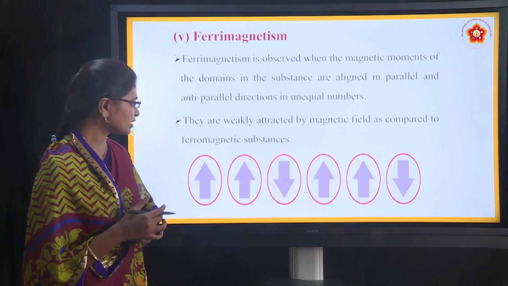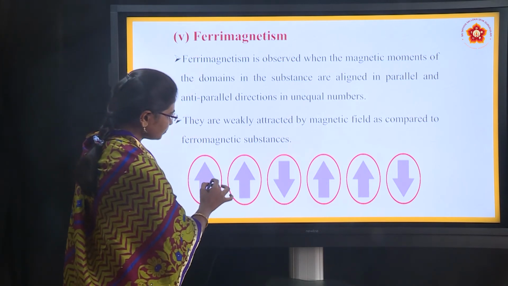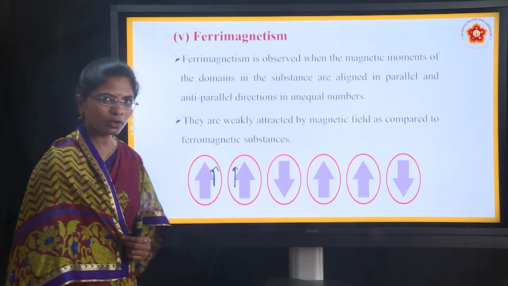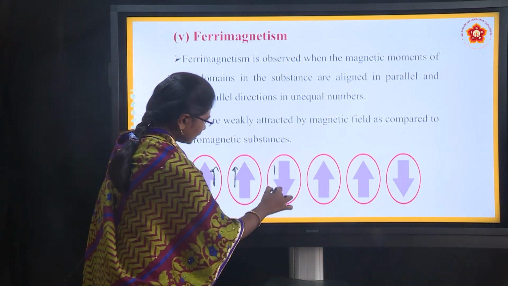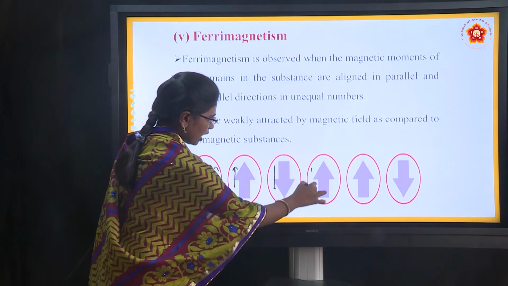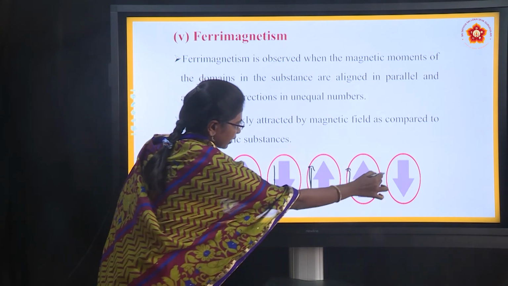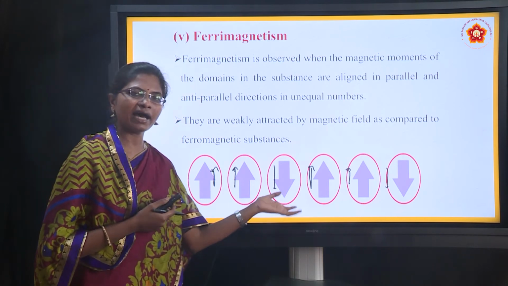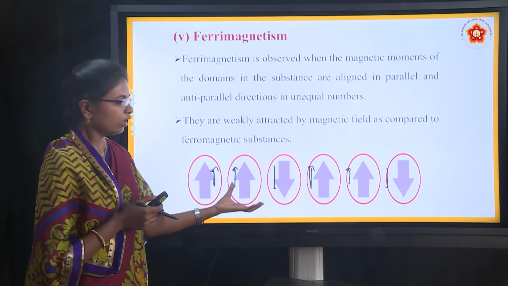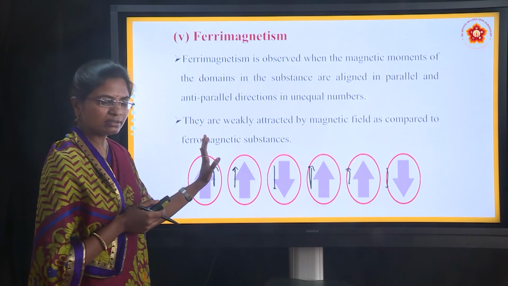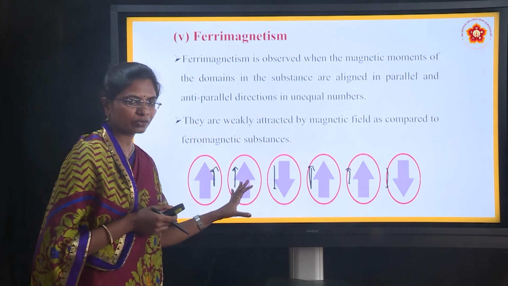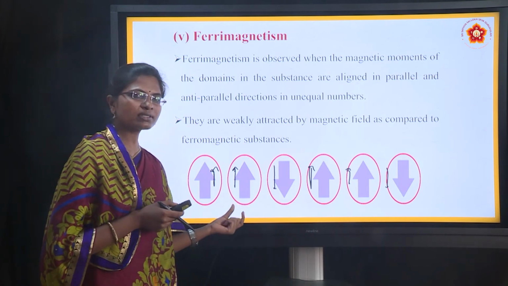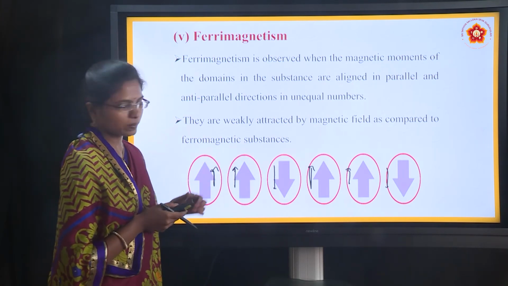If you see the structure, this is upward, this is also upward, parallel, and again downward, again upward, again upward, again downward. It means the domains are not equally arranged; they are not even paired in opposite directions. So it shows weak magnetic properties.